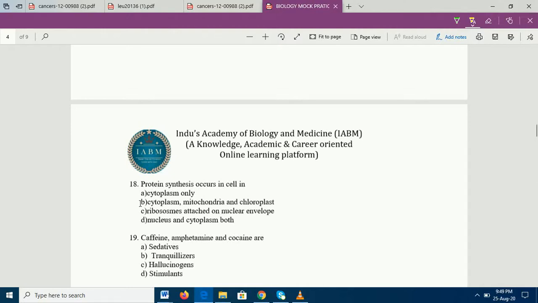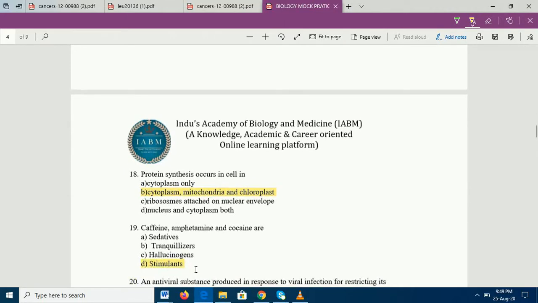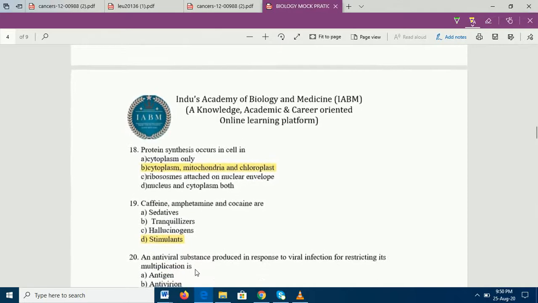Question number 19. Caffeine, amphetamine and cocaine are very simple. Look, when you drink coffee, what happens to you? Is your brain getting shut? No. When you have your coffee, the brain is opened up. Like your physiological activity is increased. You are getting an energy boost. So simple. From the word you can say caffeine, amphetamine and cocaine are stimulants, and they are not sedatives, because sedatives, tranquilizers and hallucinogens have a lowering effect. Yes, they are not going to increase activity. They all reduce your tension or reduce your anxiety. Only caffeine, amphetamine, cocaine are stimulants that increase the physiological level.